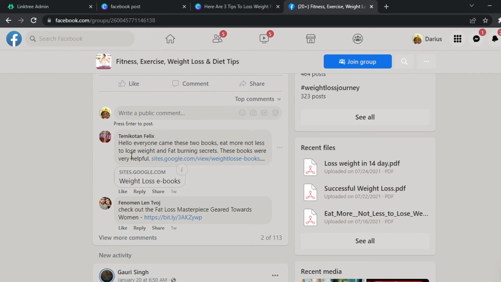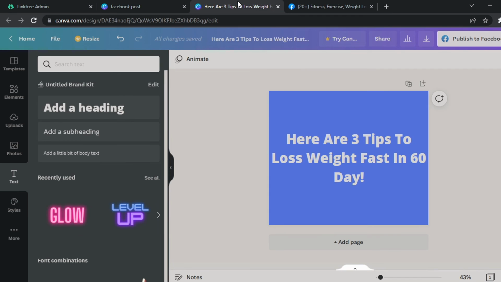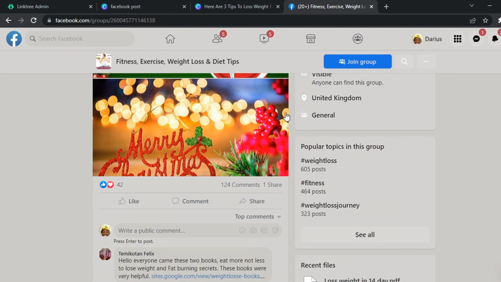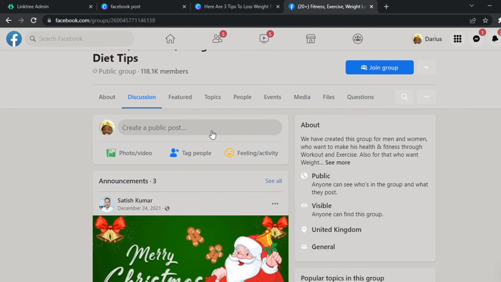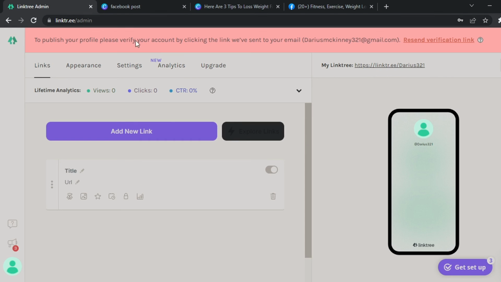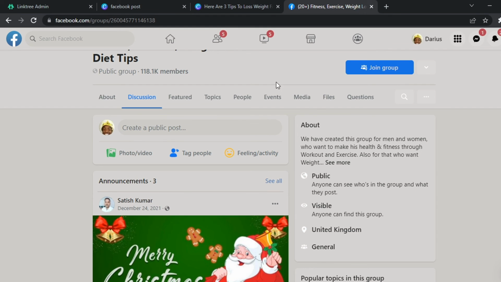Or option number 2, you can go back to Canva.com and create your own tips on how to lose weight fast or in 60 days, something like a post like this, and create a free post on Canva. And you can publish to Facebook and then have a call to action on your post. Say, "Hey, if you want more interesting tips just like this, check out this link right here, and you'll get more tips and tricks on how to lose weight as well," and send them to your affiliate link like I showed you in Linktree, and simply share them on Facebook groups to make money.